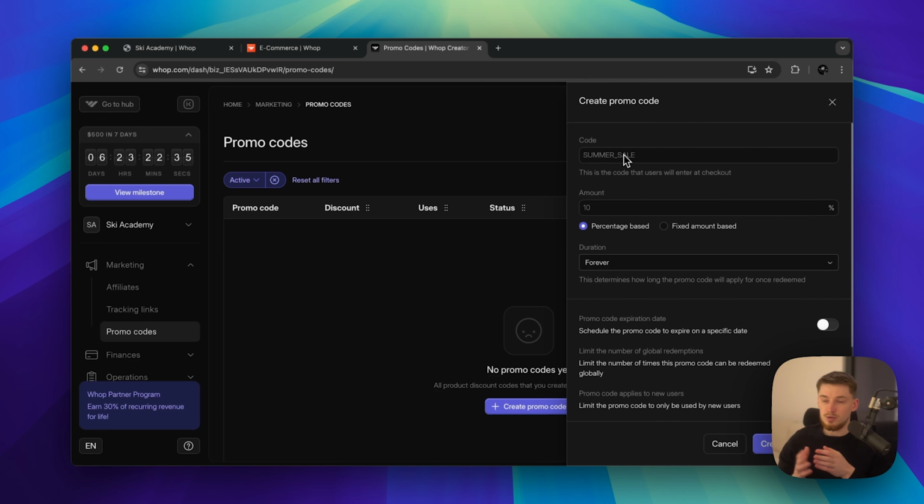Even if, for example, you had an offer on your YouTube, and you wanted to put, as it says here, summer sale, you could just say to people, use this code in checkout, and they'll be able to get whatever amount off in a discount.